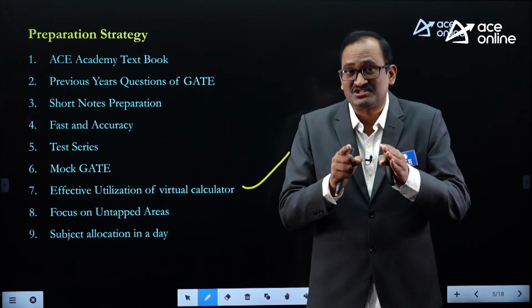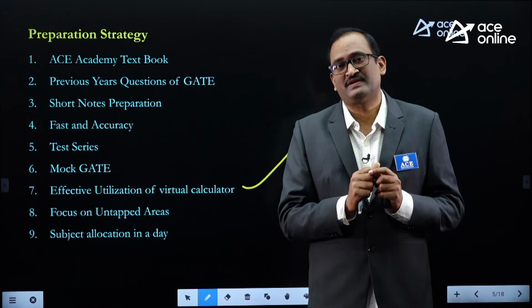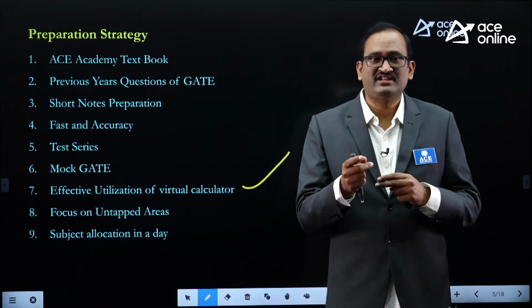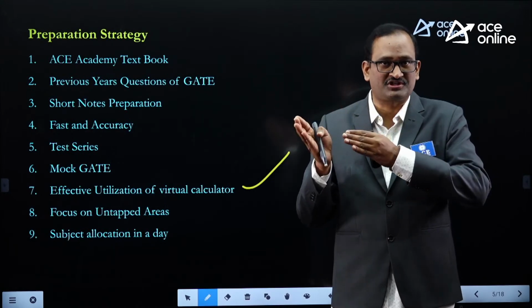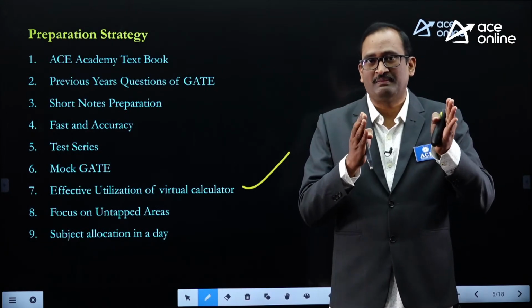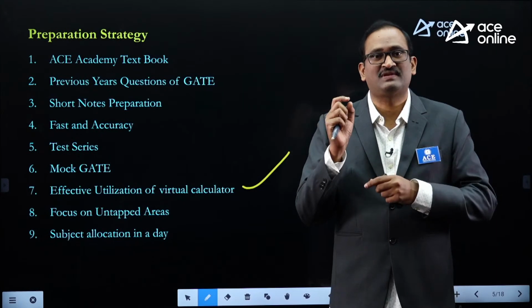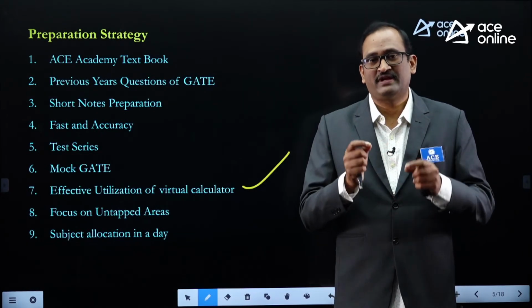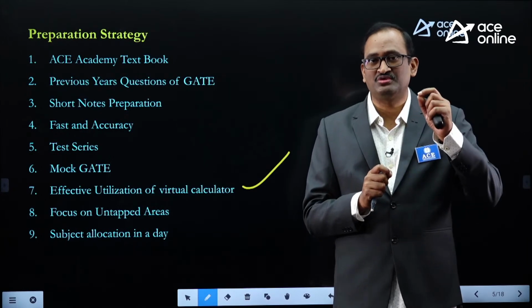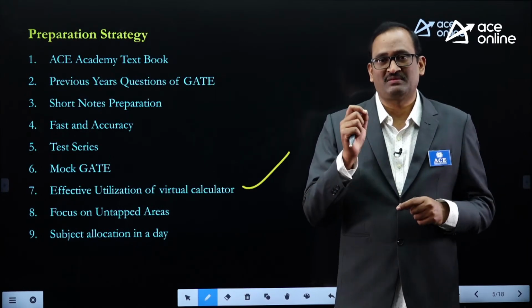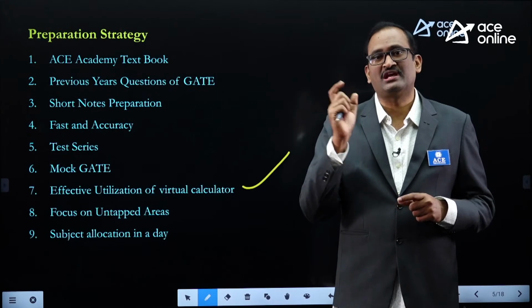That's why I am suggesting you write test series questions. Frequently write test series, because in the test series we have MSQs, multiple select questions, MCQs, multiple choice questions, as well as numerical answer type. So when you are doing the problems related to numerical answer type or MCQs or MSQs, you may come across a problem related to calculation.